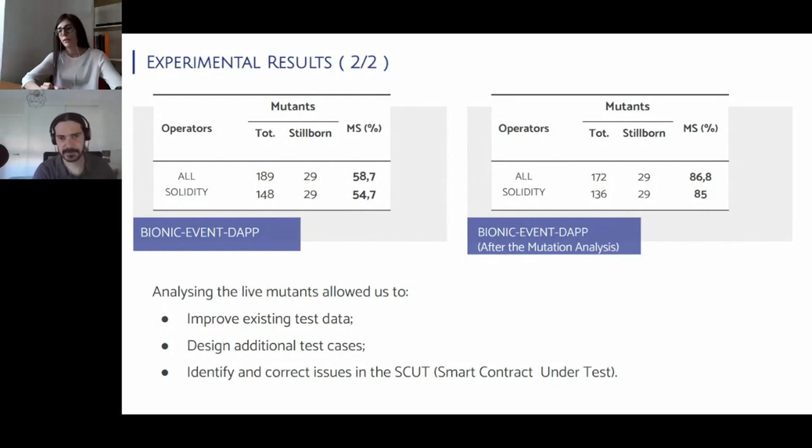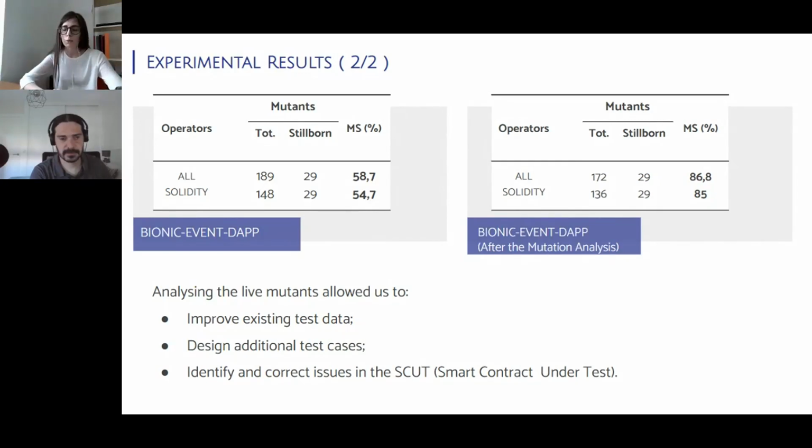So, for instance, they only tried to test the positive scenario. In that case, we enhanced the test so that we could also consider a scenario in which an unauthorized user attempts to call the method.